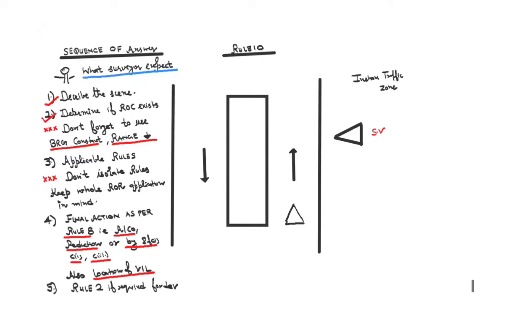If there is, determine if ROC is existing, and that I'm going to do with the visual bearing. If bearing is constant, range is decreasing, it means definitely ROC is existing. Now I will start applying the rules. So rule number 10A, I am not relieved of my duty under any other rule, right? So rule number 18 comes to your mind first, which makes PDV responsible, isn't it? Right? So the answer who is responsible comes as PDV.